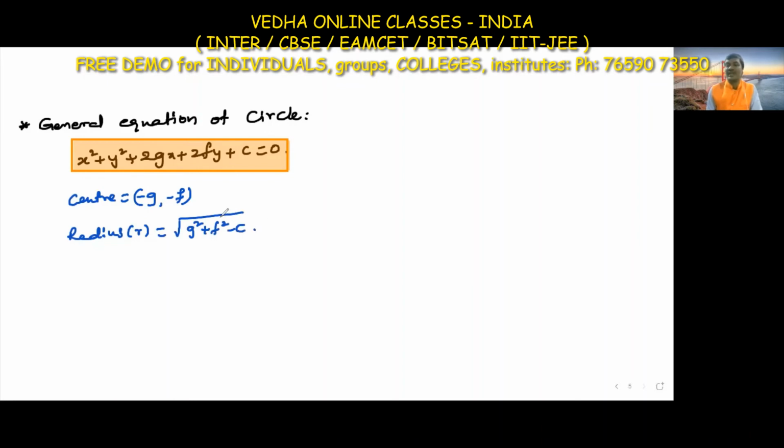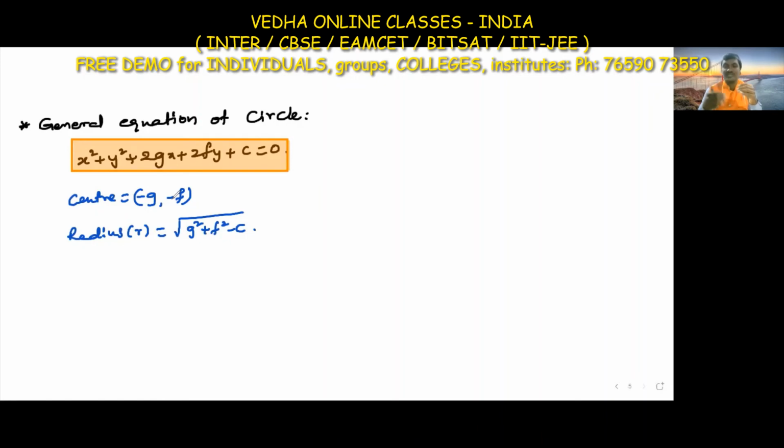This is very, very important. The general equation is x square plus y square plus 2gx plus 2fy plus c equal to 0, the center is minus g comma minus f, and the radius is under root of g square plus f square minus c.